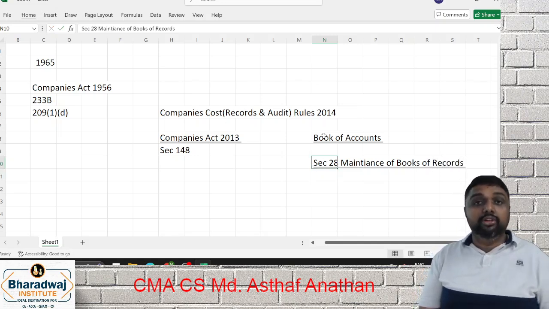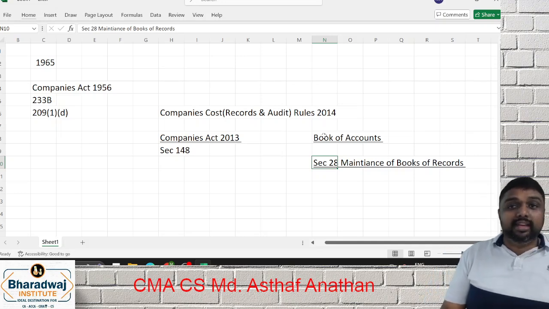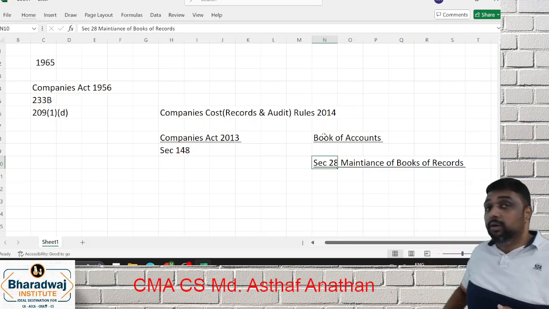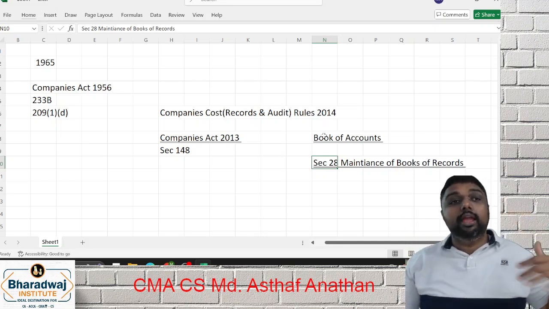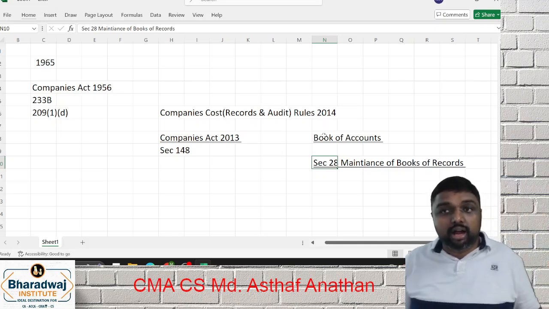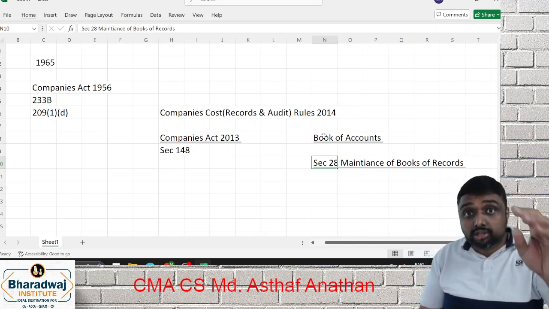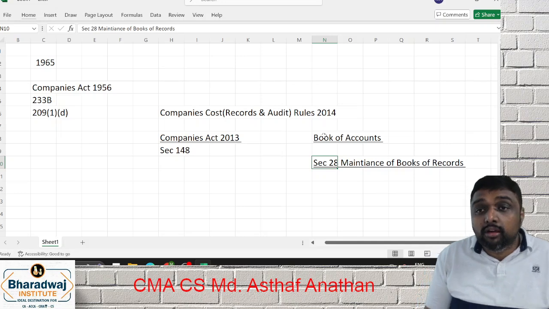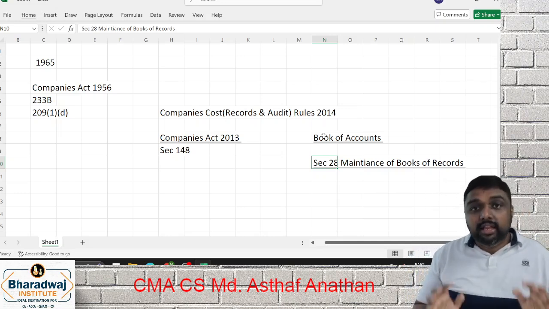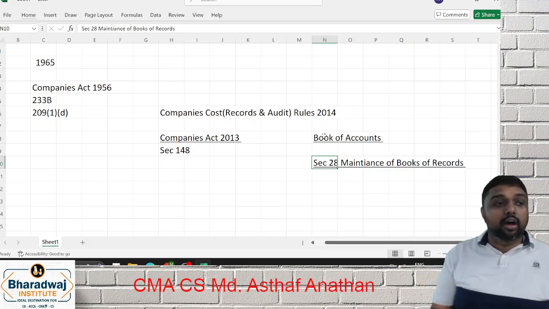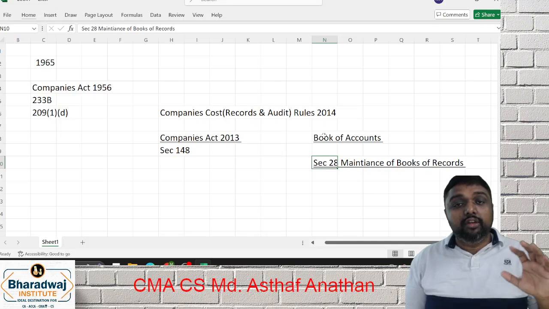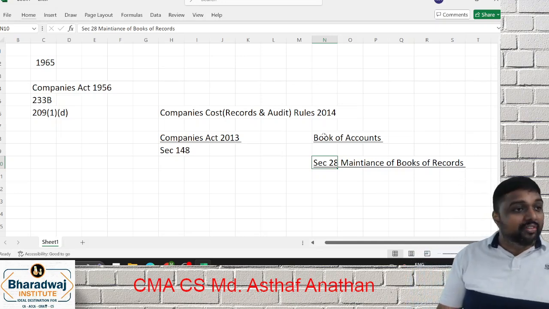Here we learned some relevant provisions. 2-3 points are relevant here, which can be tested as a 2-mark question, or as a direct question. If a company is not maintaining cost records, what is the problem, or what do they have to do? Here we have learned the provision that books of accounts or cost records have to be kept by the company for a minimum period of 8 years. They will be available during office hours for the directors. If kept outside the registered office, the company should inform the ROC. This kind of provision we discussed.